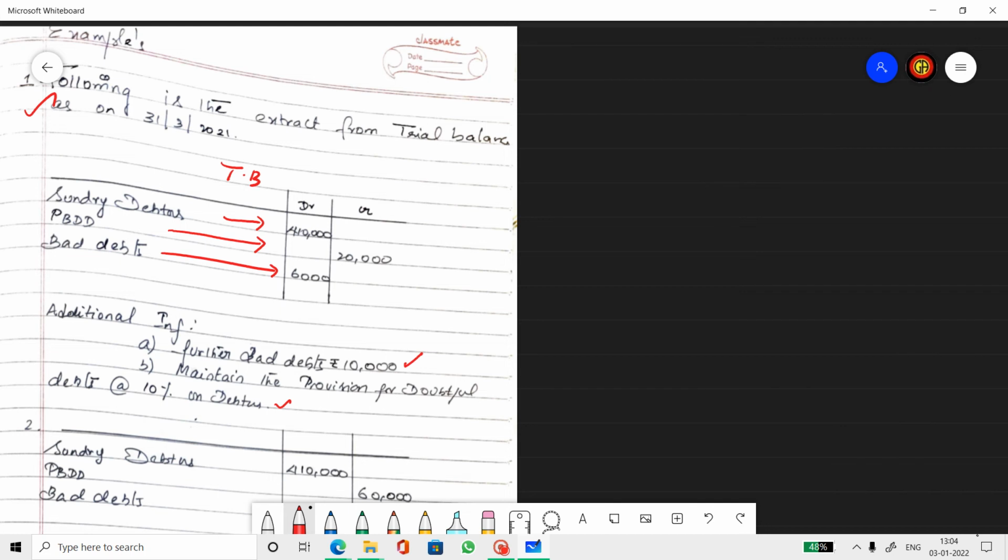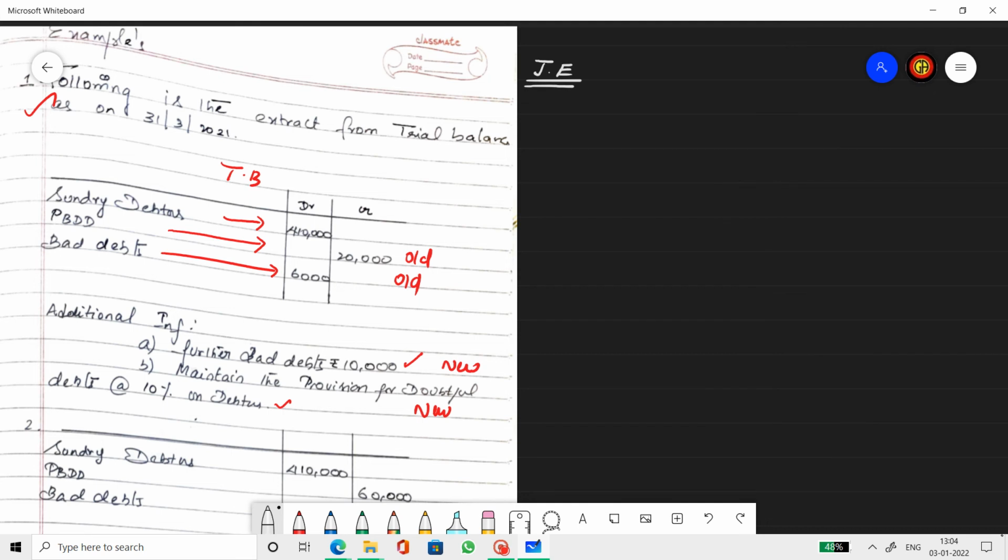So the ones inside the trial balance are old. This is old provision. This is old bad debts. And the ones in the additional information are new. So this is new bad debts and this is new provision. Now let us learn the methodological way of journals and ledgers. First I'm going to do the journal entry for this.